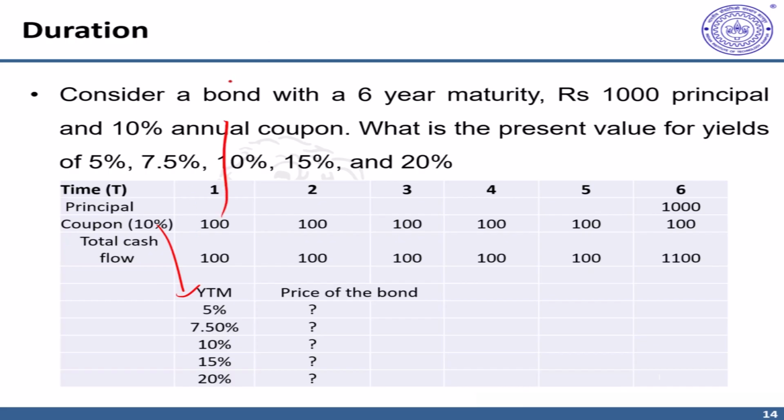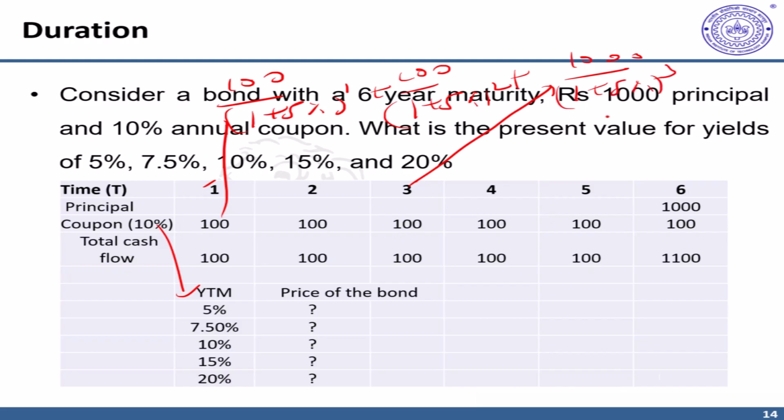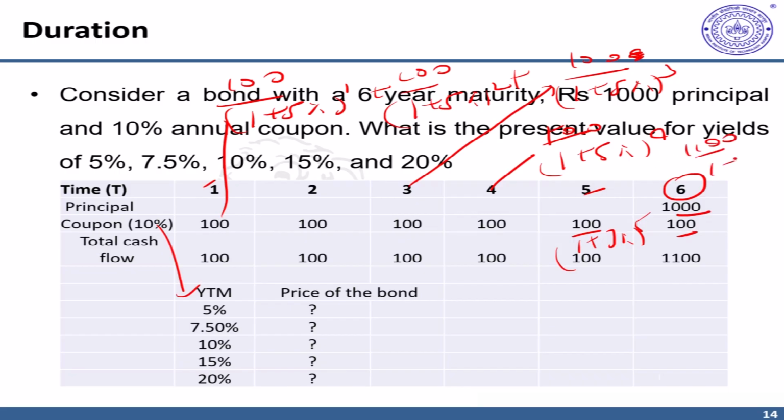Then each of these cash flows would be discounted: 100 upon 1 plus 5% raised to the power 1, plus 100 upon 1 plus 5% raised to the power 2, plus the third year cash flow of 100 upon 1 plus 5% raised to the power 3. For the fourth year, it will be 100 upon 1 plus 5% raised to the power 4. For the fifth year, it will be 100 upon 1 plus 5% raised to the power 5. For the sixth year, there will be principal plus coupons, so you'll have 1100 upon 1 plus 5% raised to the power 6. Similarly, for different yields, you have to calculate accordingly.